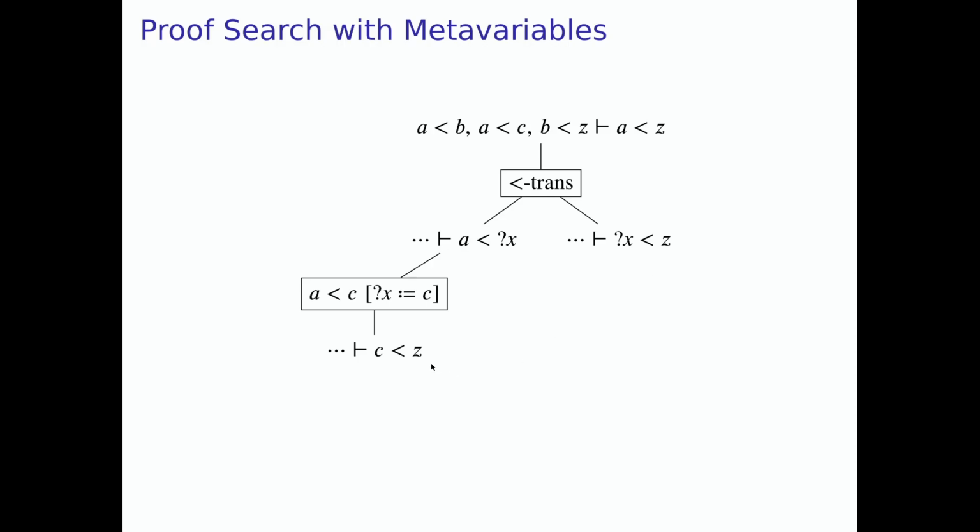And with this discipline, we can continue the proof. So again, this goal is unfortunately unprovable, but now we can represent the other possibility here as well.